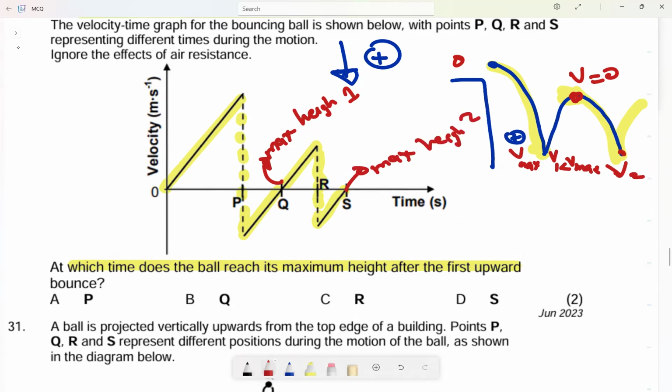They say after the first upwards bounce. Can you see, after the first upwards bounce? So this is going to be QY, because the first upward bounce was here. This is a bounce, then it goes up like that. It reaches the maximum height. The answer is B.